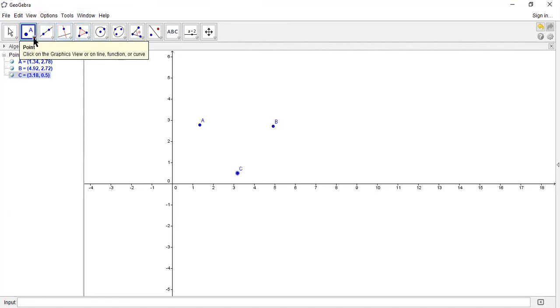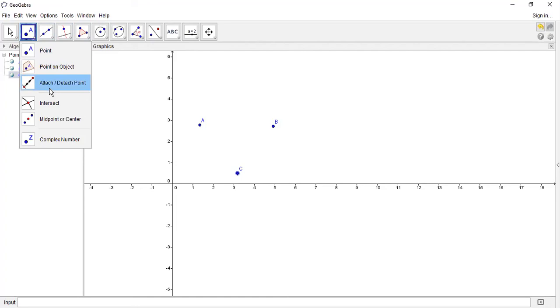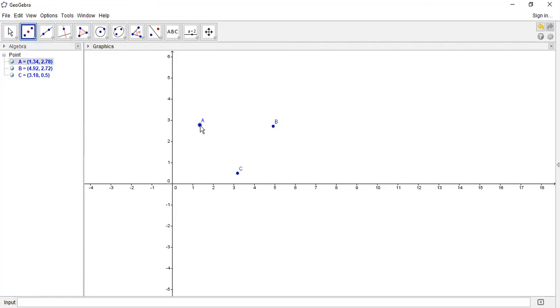Then second, under the point tool we have other tools, to draw the intersection points, then midpoint or center. If I need the midpoint from these tools, I click on the tool, select the first point, then the second, and the third point appears here. If I need the midpoint from here, I click on the first point and the second point, and automatically the middle point appears. Then for this line, the second point and the middle point we get. This is the way we can use all the tools. One by one we are going to use all of them.